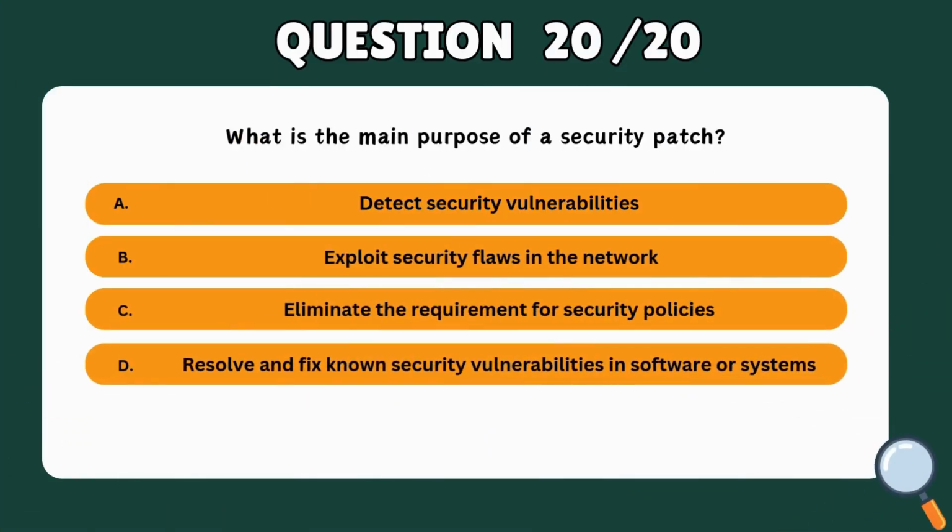Question 20. What is the main purpose of a security patch? A. Detect security vulnerabilities. B. Exploit security flaws in the network. C. Eliminate the requirement for security policies. D. Resolve and fix known security vulnerabilities in software or systems.